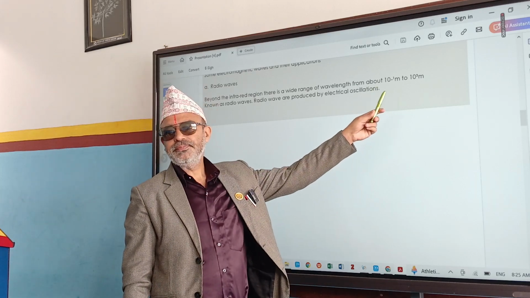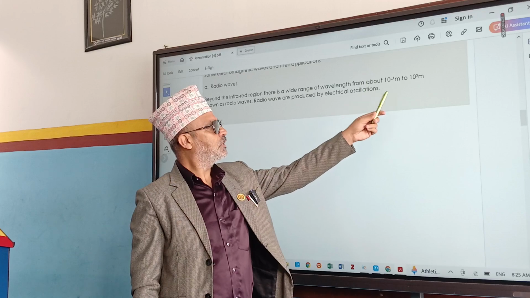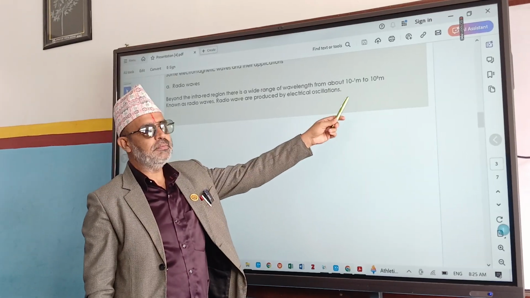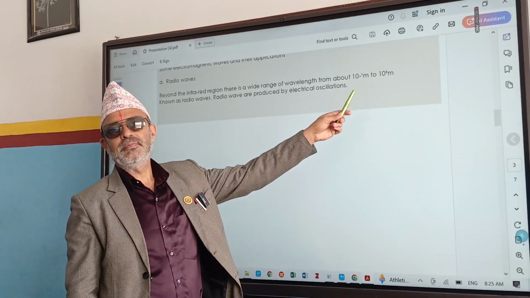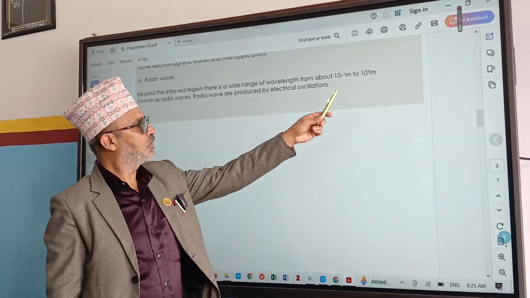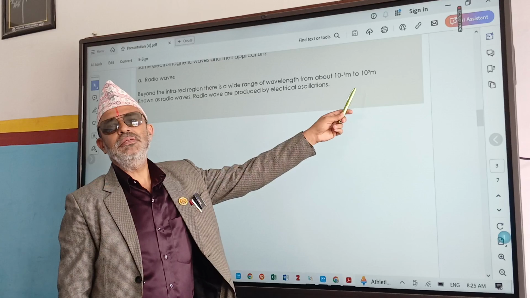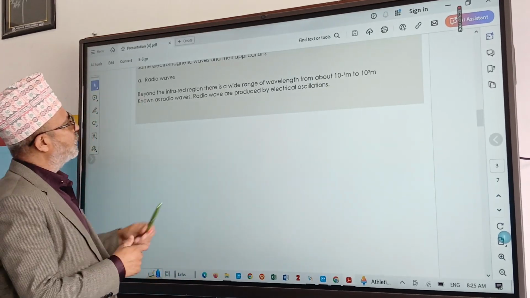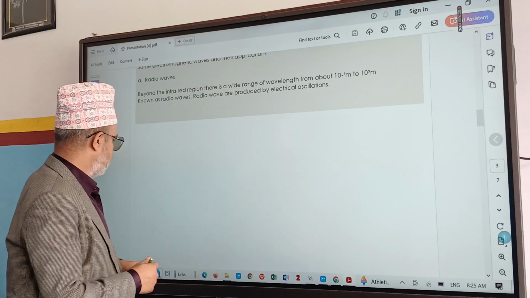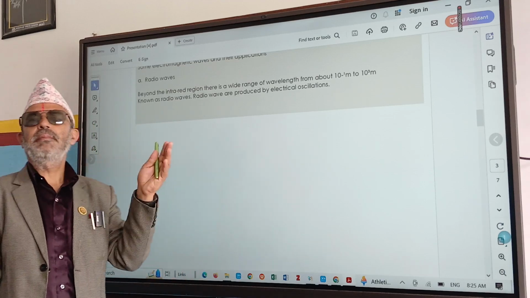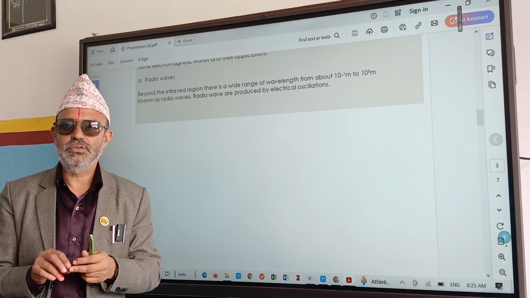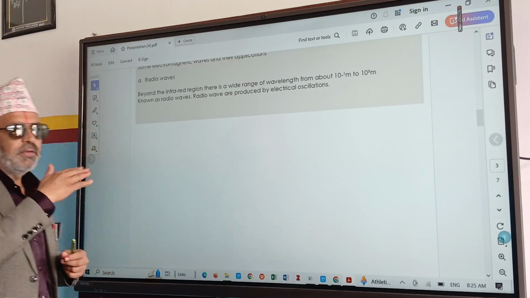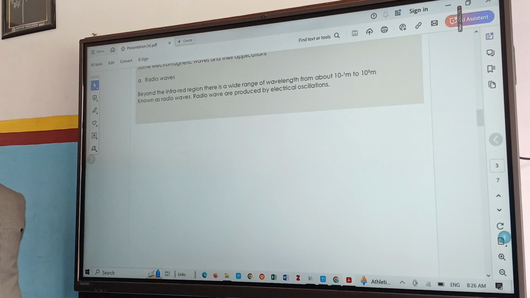What is their wavelength? 10 to the power minus 1 to 10 to the power 3 meter. 10 to the power minus 1 means 0.1 meter, which is 10 centimeter, to 1000 meter. They are produced by electrical oscillations. Electrical oscillations means the vibrations of electrons, moving to and fro.